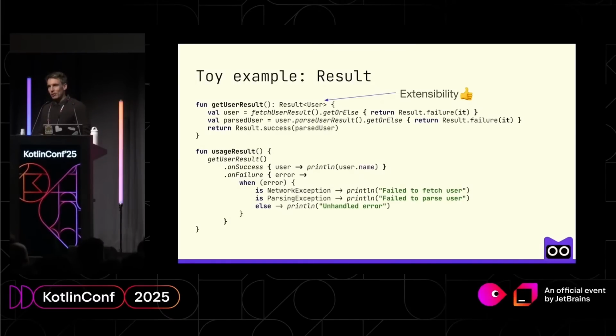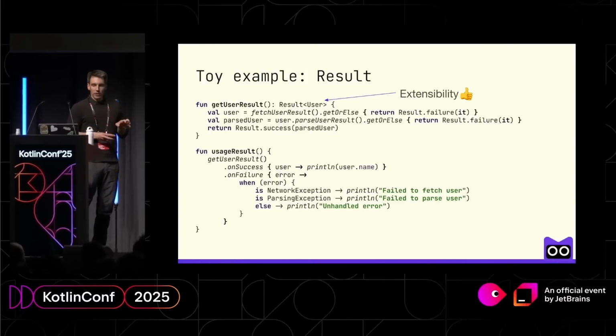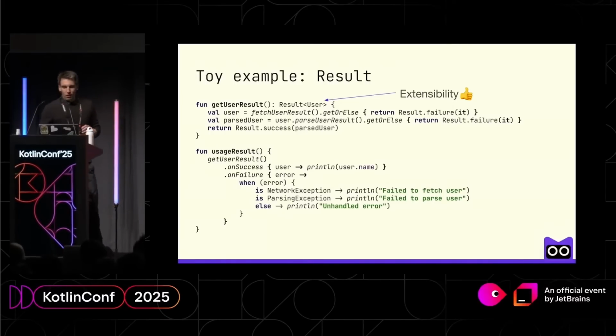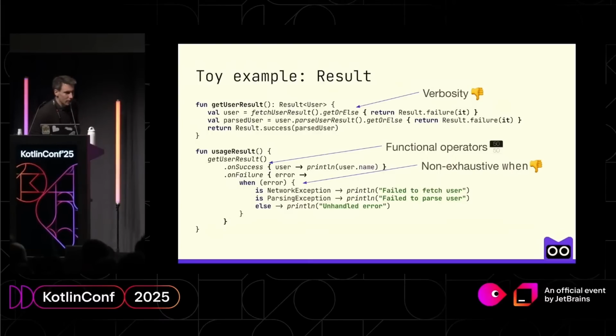First of all, we now get our extensibility. It's relatively easy to add new error cases, and because results are all the same in your application code, you do not have to introduce new and new operators. They are all the same inside your project. But of course, on the other side, now we have huge verbosity.